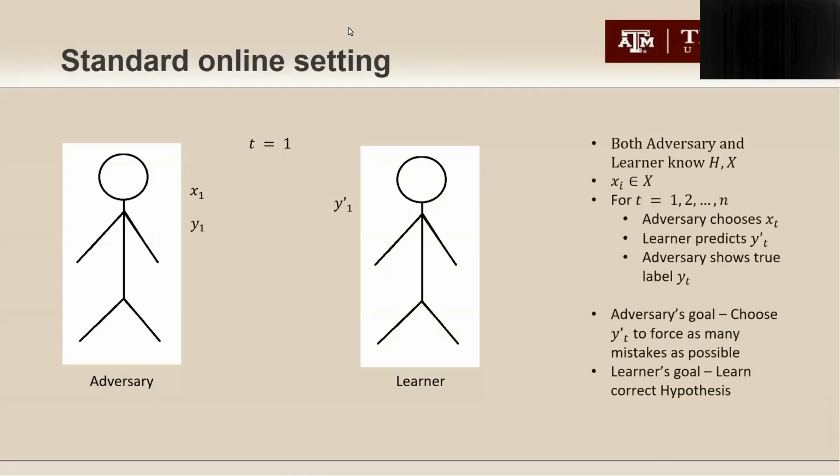After that, the adversary reveals the true label, and this continues one round at a time. The important thing in the standard setting is that the learner does not know the future input in advance. The adversary's goal is to force as many mistakes as possible, while the learner's goal is to identify the correct rule and make as few mistakes as possible.